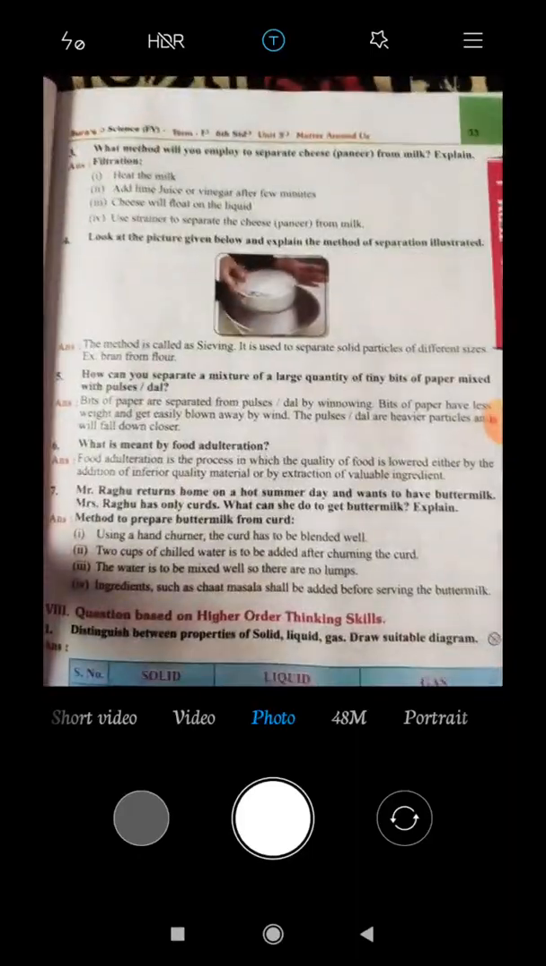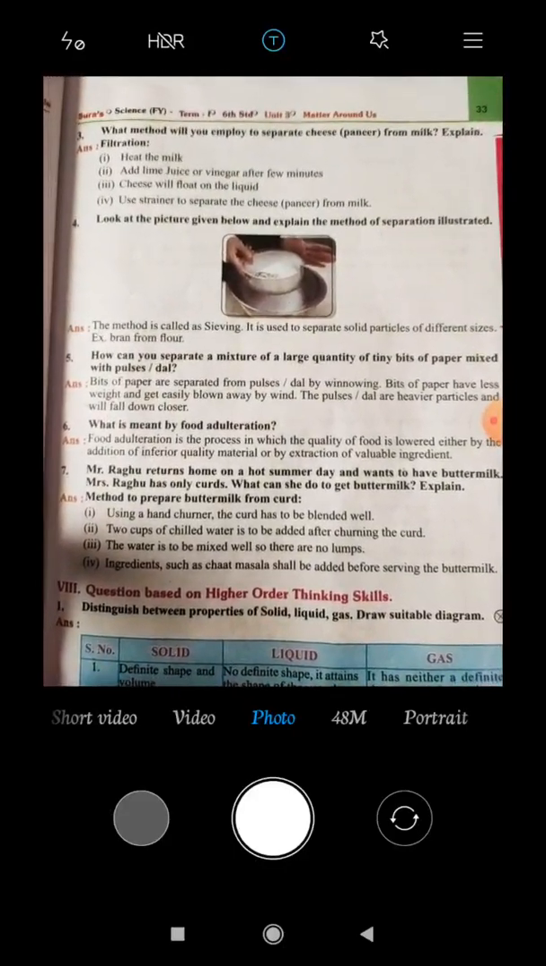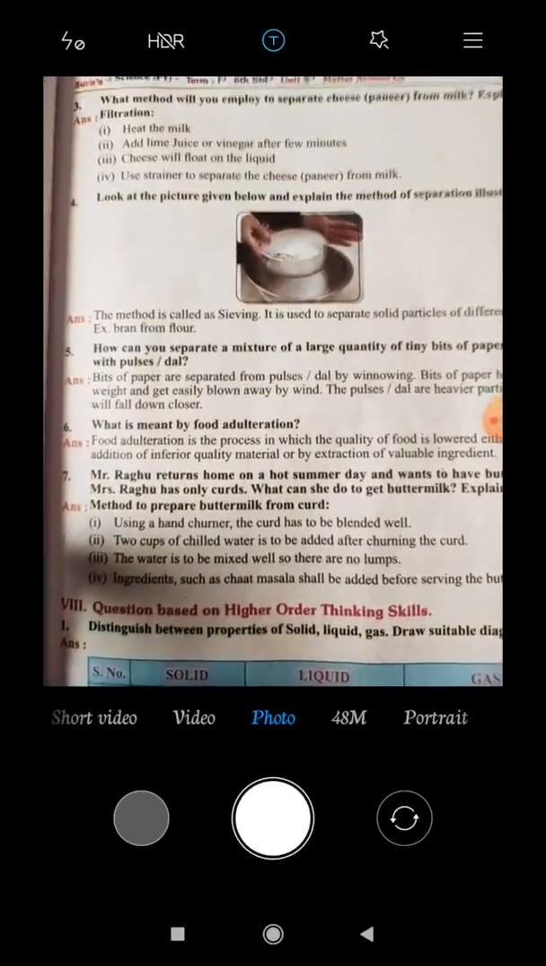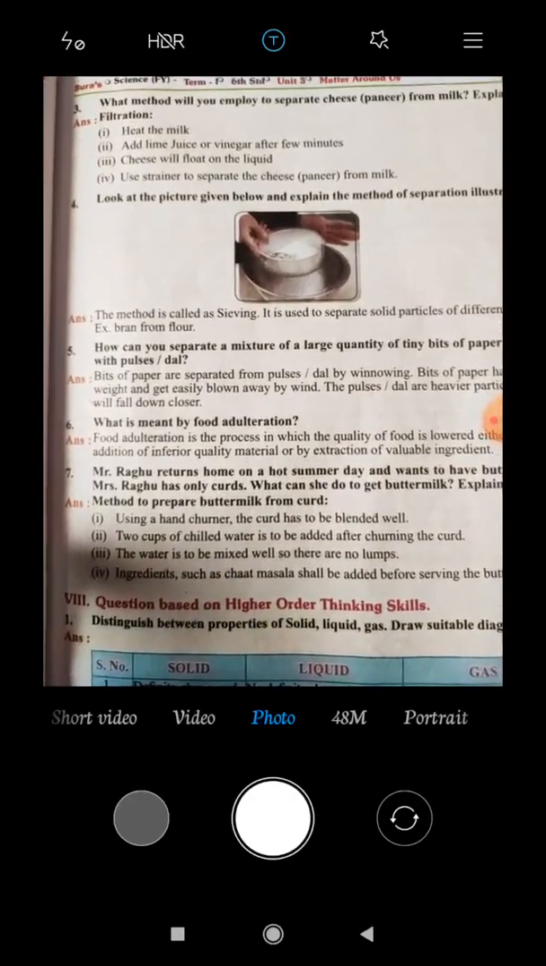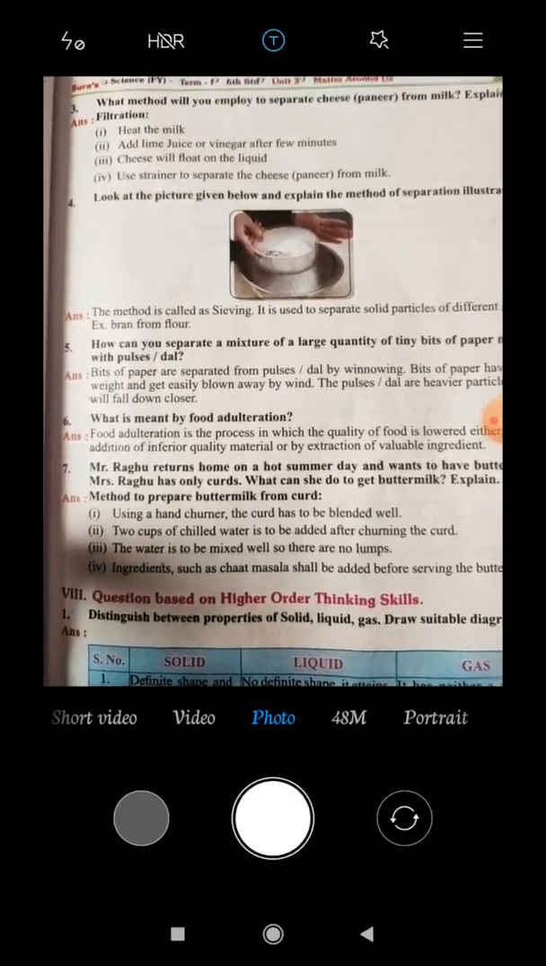Next, third question. What method will you employ to separate cheese from milk? Explain. First point, heat the milk. Add lime juice or vinegar. After a few minutes, cheese will float on the liquid. Use a strainer to separate the cheese, paneer, from milk.